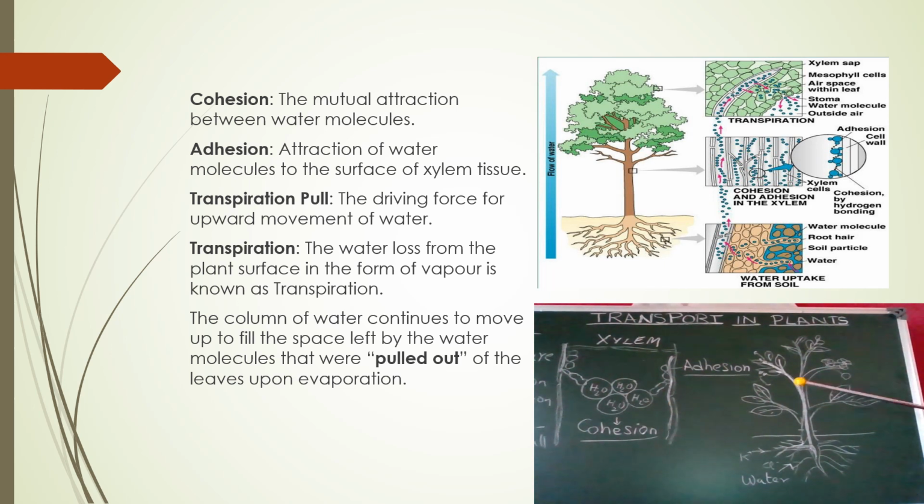Before going to the transpiration pull, we will see what transpiration is. We know that the water that is transported finally reaches the leaves, and from the leaf cells, the mesophyll cells, then from the mesophyll cells to the epidermal cells, and from the epidermal cells there is a stoma, and from the stoma the water escapes out in the form of water vapor. That is called transpiration. This process is continuous during the daytime.